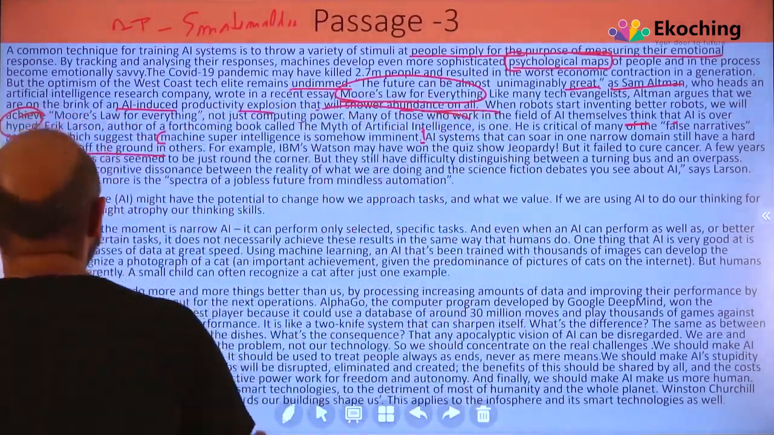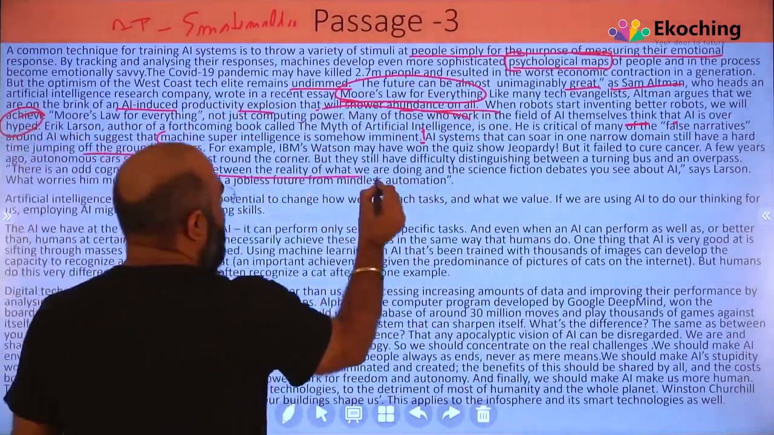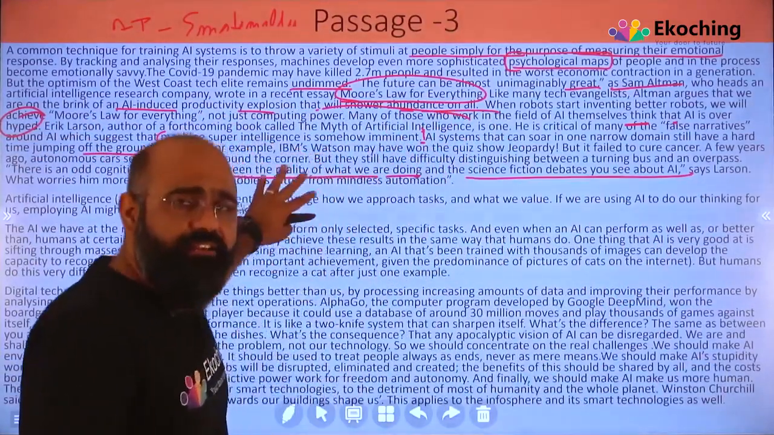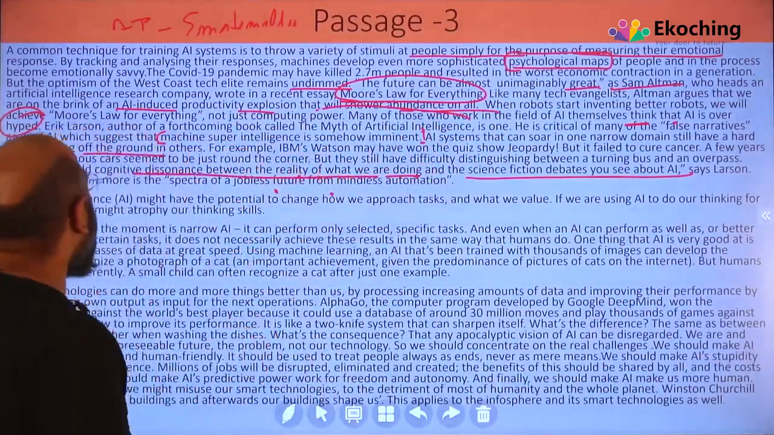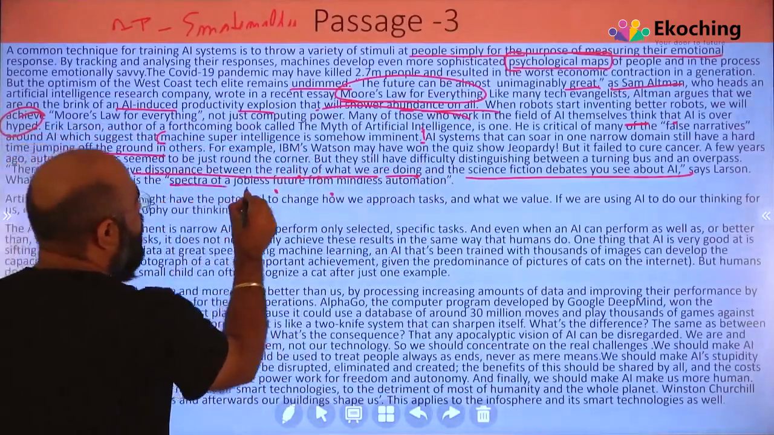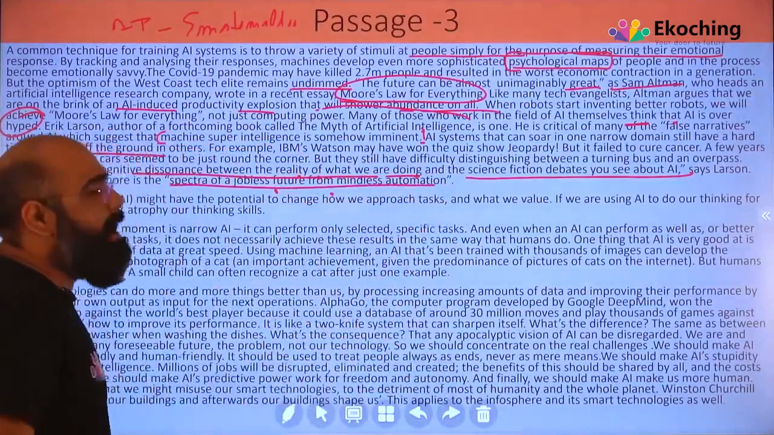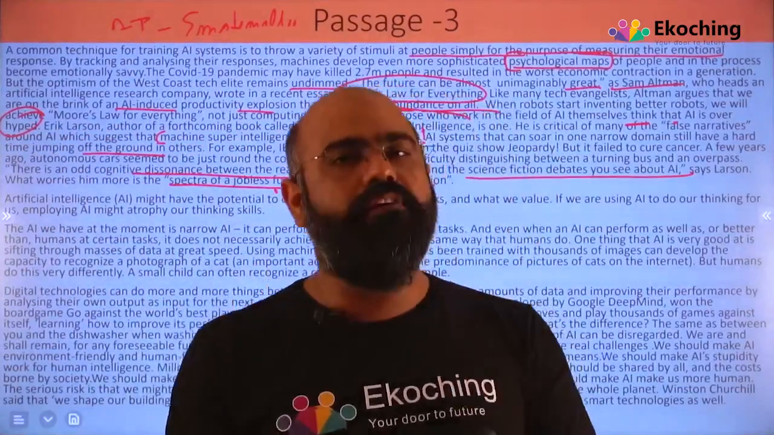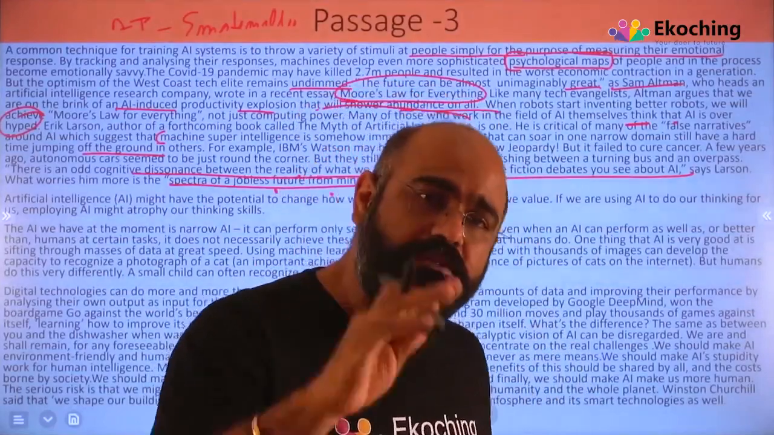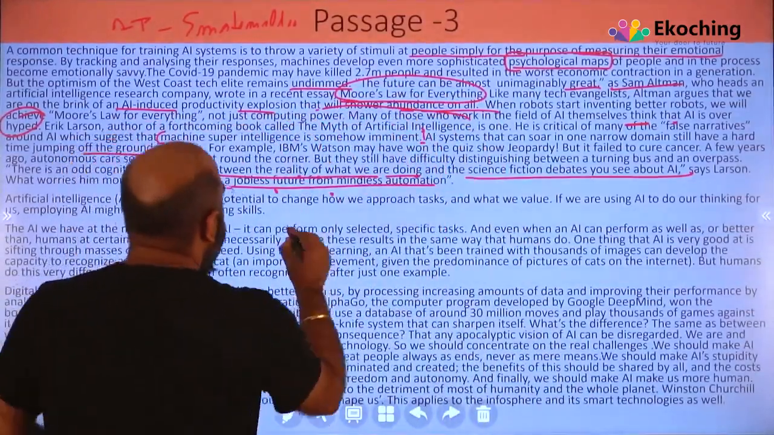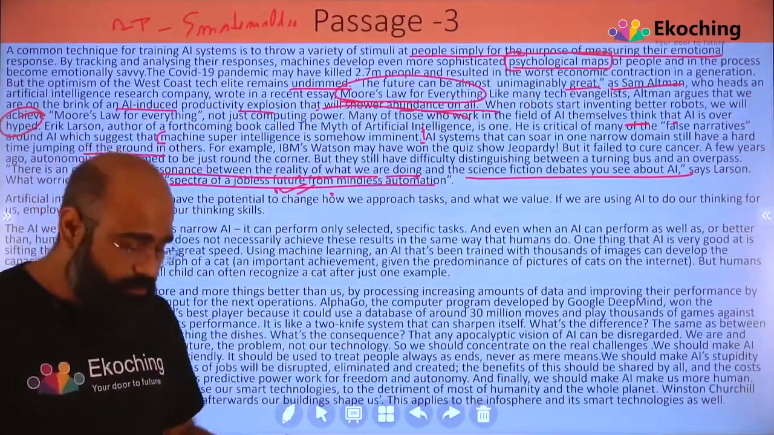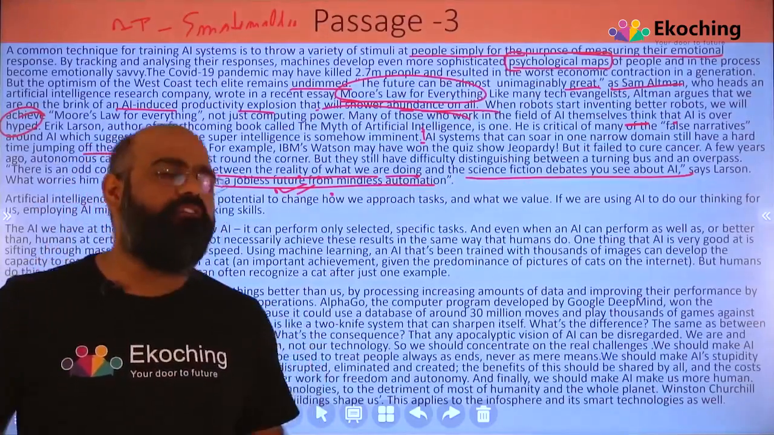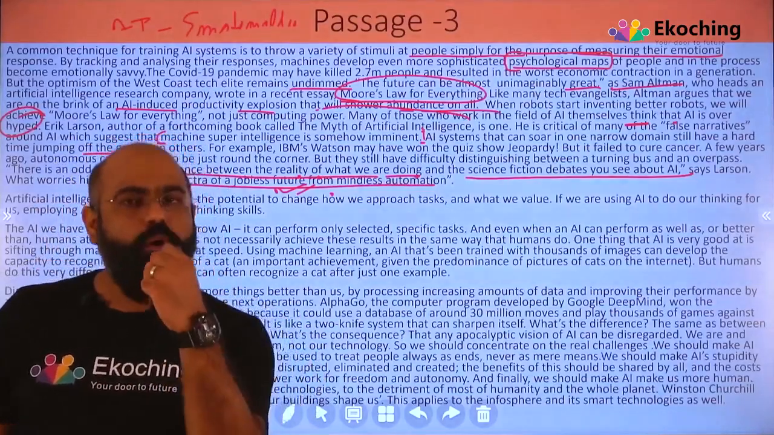Okay, there is an odd cognitive dissonance between the reality of what we are doing and the science fiction debates you see about AI. There is a difference between them. Says Lasser, what worries him more is the specter of a jobless future from mindless automation. He is okay with some of the other things, but this is the one he worries about most. The worry is the jobless future. With this mindless automation, jobs will not remain. From where will the government give jobs to its people? That's what we need to think about.